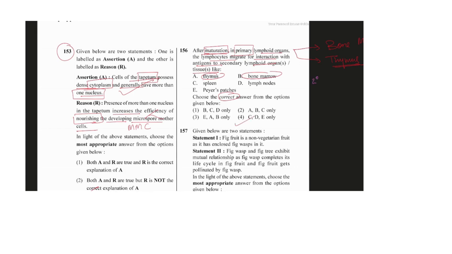Secondary lymphoid organs here means the lymphatic system, lymph nodes we can say, and spleen, Peyer's patches. Okay, so these are actually the secondary lymphoid organs, and we have chosen the correct answer here.